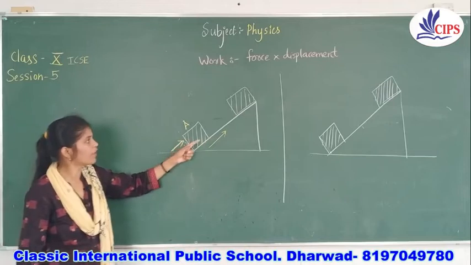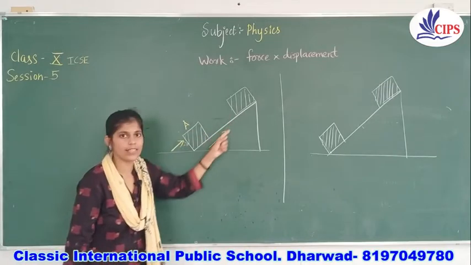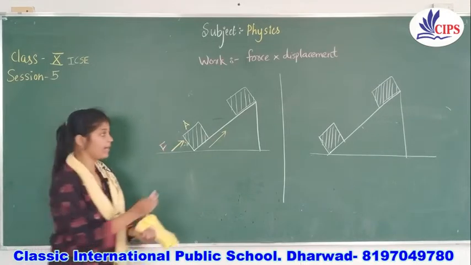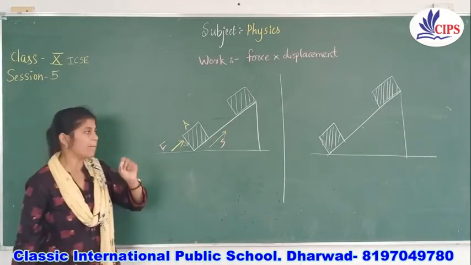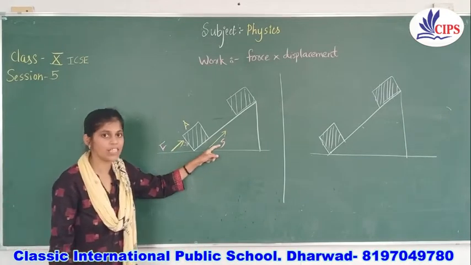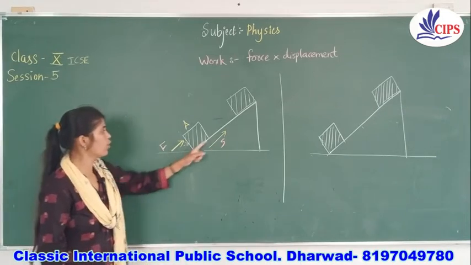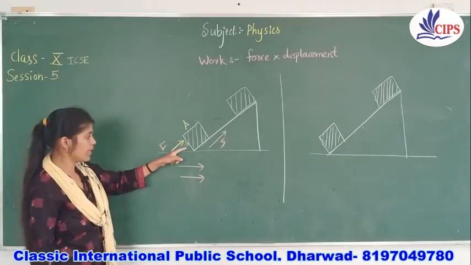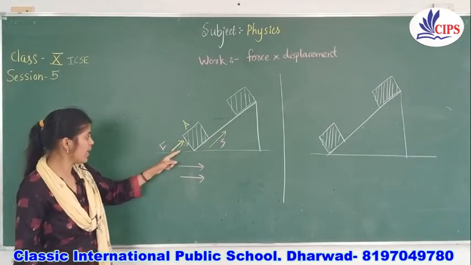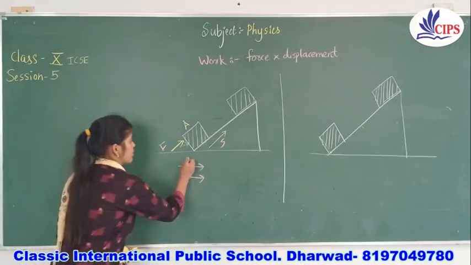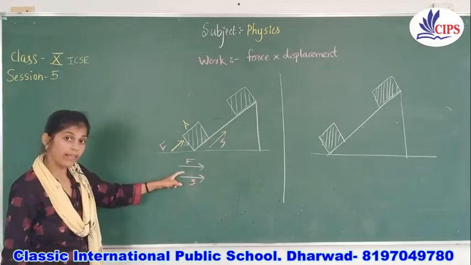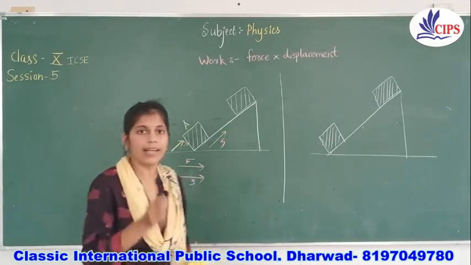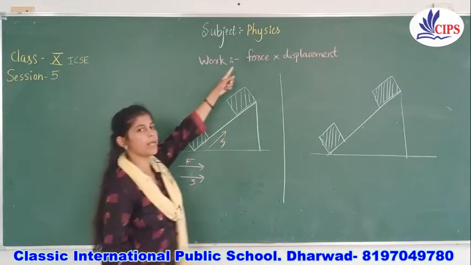The object will move further in this direction. This is the force applied, and this is the displacement happening. Always I will mention S while saying displacement; this will be the symbol for it. So both of these are in a parallel direction, right? In this kind of situation, when force and displacement are both parallel, the earlier formula will be correct enough. You can get the work done by using the same formula.